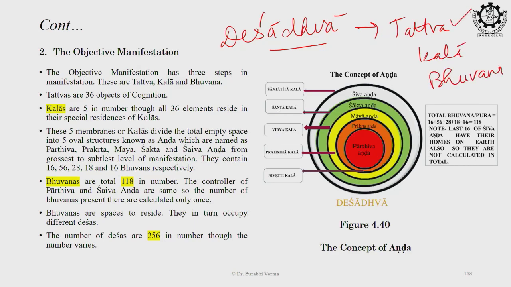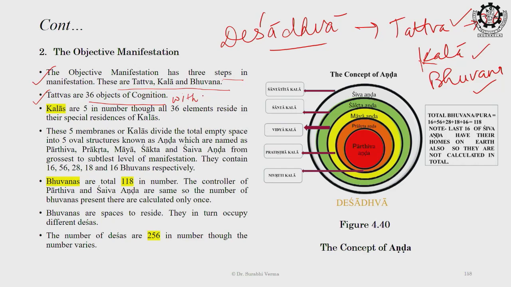So, we have already studied the 36 tattvas: Shiva, Shakti, Sadashiva, Ishwar, Shuddha Vidya, then Maya and transitional elements, and then the impure creation, that is from Purush to Prithvi. Now, we have to understand this Kala and Bhuvan. This is the remaining portion. As you know, the objective manifestation has 3 steps, and these are Tattva, Kala and Bhuvan. There are a total of 36 objects of cognition which are known as tattvas.